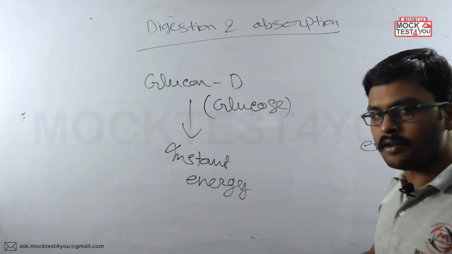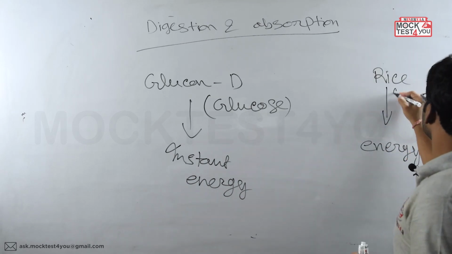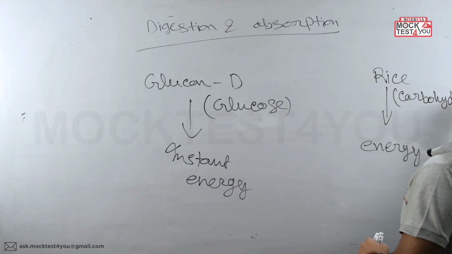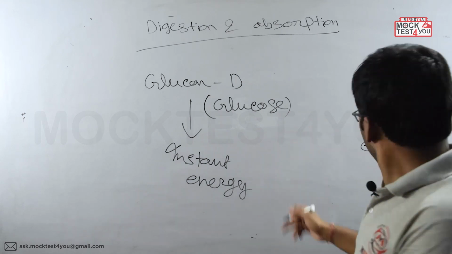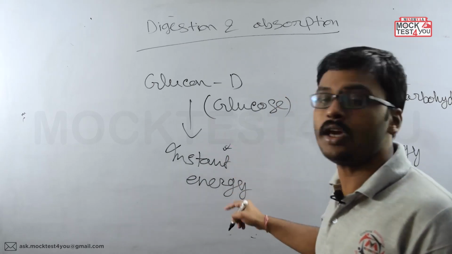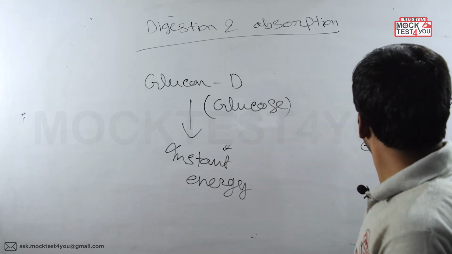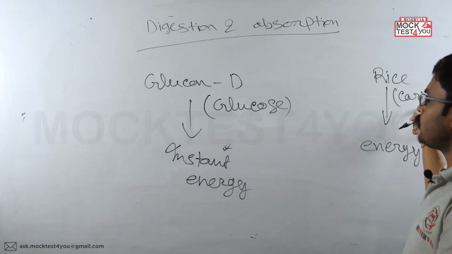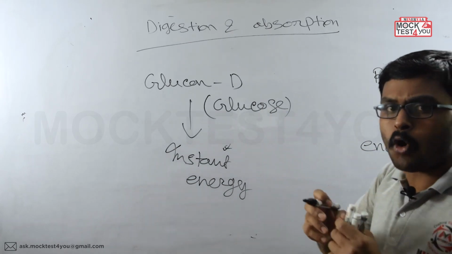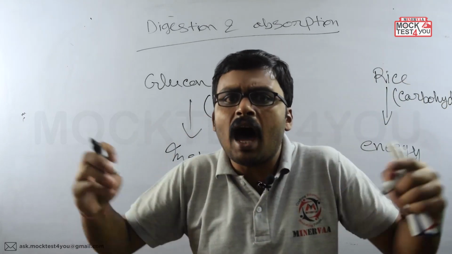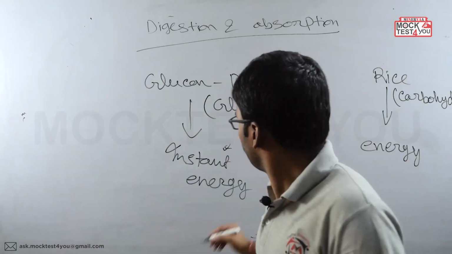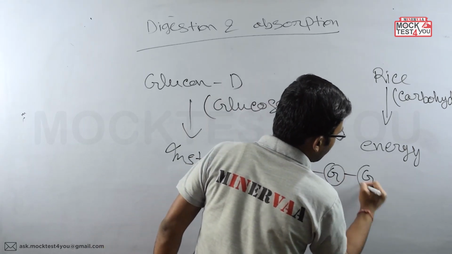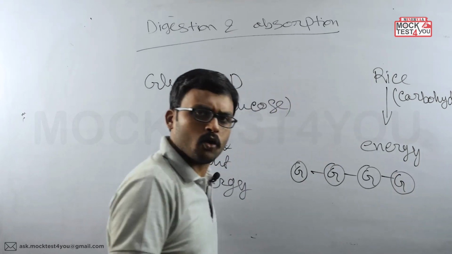What is that? That is the carbohydrate only. But this carbohydrate can't give you the instant energy like here. Okay? Why? Because here also we are getting glucose, but the glucose within rice is present in the polymerized form. In the large form, many glucose like this. This is a glucose, then again a glucose, then again a glucose, like this, a long chain, okay?